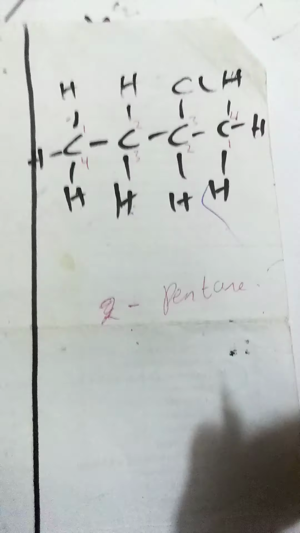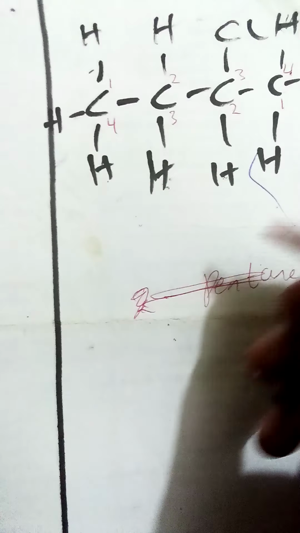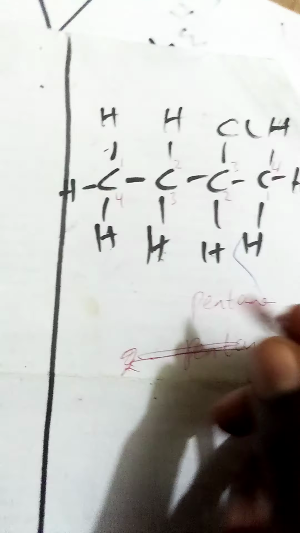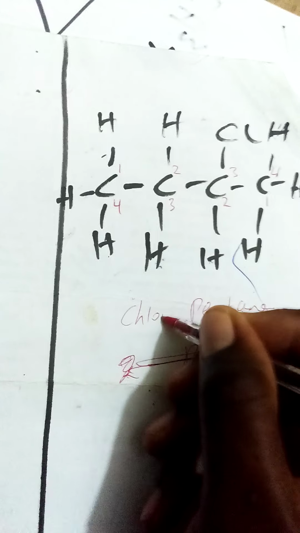But the chlorine, if you don't write chlorine, write out chloro. Okay, write out chloro. So let's put our pentane here, then on the chlorine, so we write chloro. By heart, what's the numbering? 2, not 3. So 2-chloropentane.